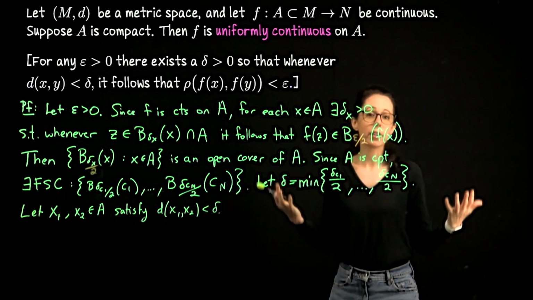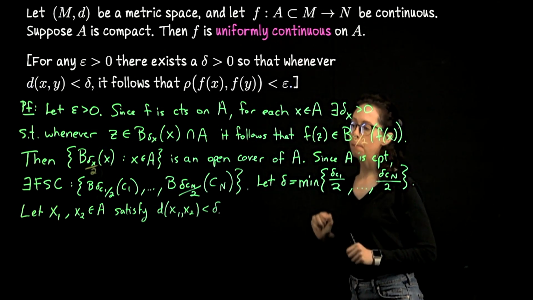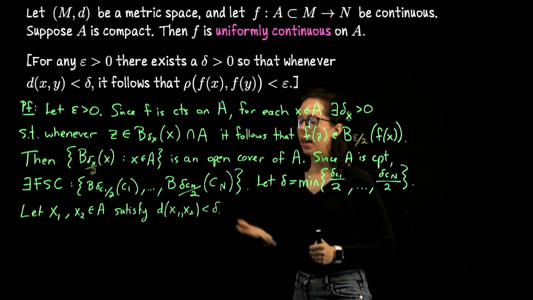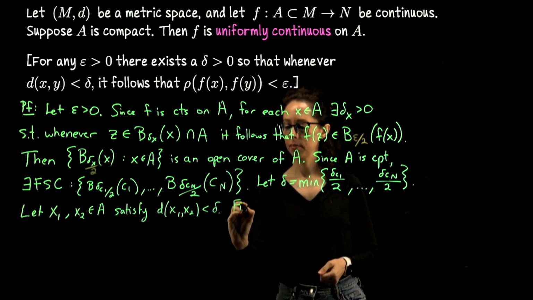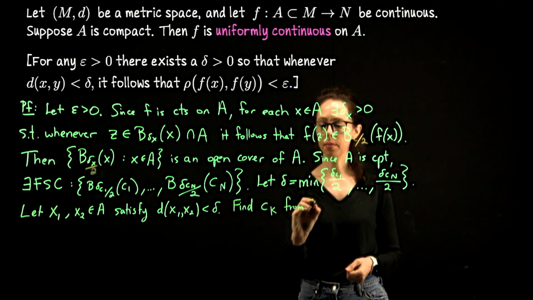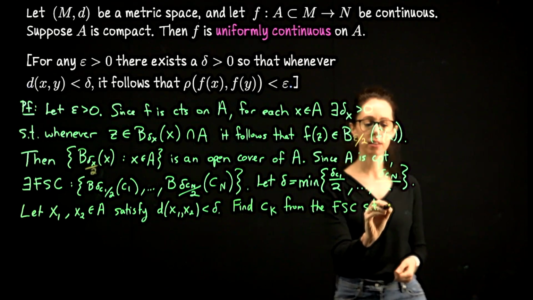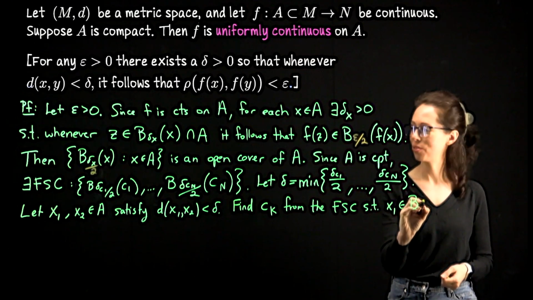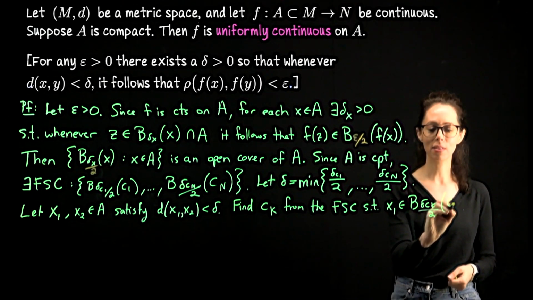X1 and x2 are random points from the domain. They are not necessarily center points like this. But since this family of sets covers the domain, x1 lives in one of them. So find ck from the finite subcover so that x1 is in the neighborhood of radius delta ck over 2 around ck.